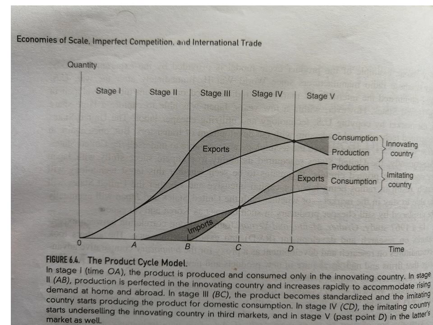That means the imitating country starts to export that product to the innovating country. Production of the innovating country declines rapidly during that stage. These are the 5 stages. We consider stages 4 and 5 as the product decline stage.